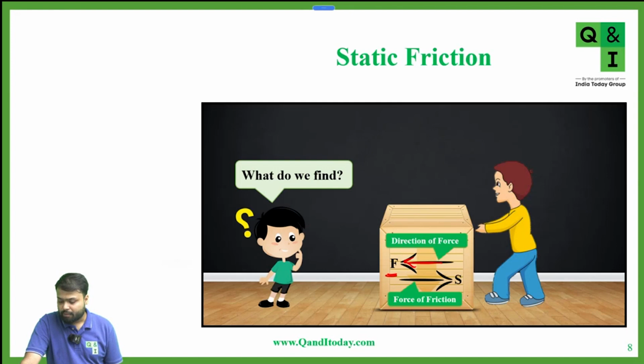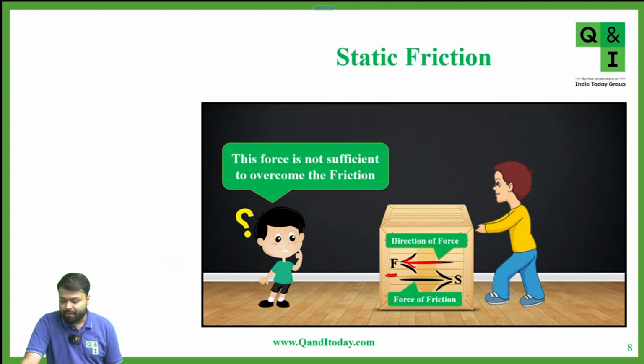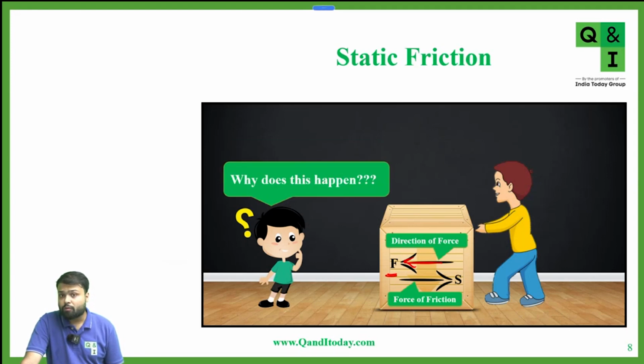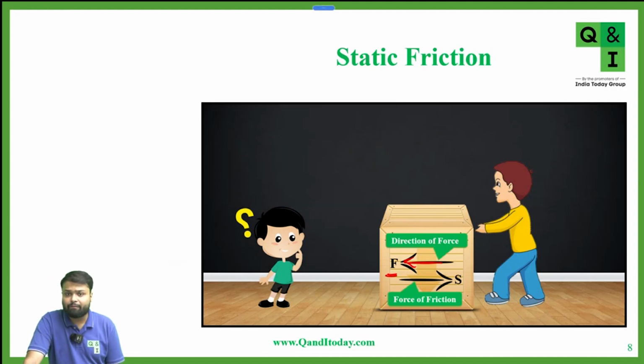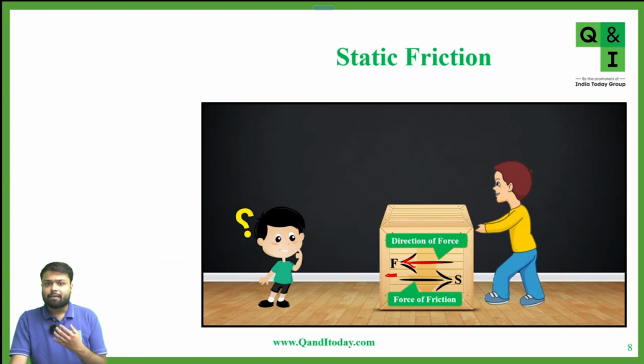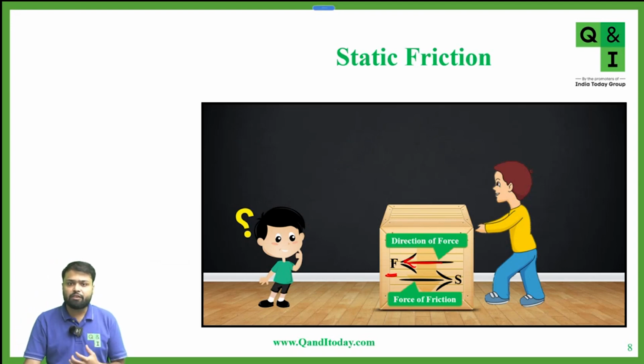Now here what do we find? That the force is not sufficient to overcome the friction. Yes or no? Why does this happen? Because the box remains at rest. If I'm applying a force of F Newton and the box is not moving, that means our force is not sufficient to overcome the friction. How can we say that?